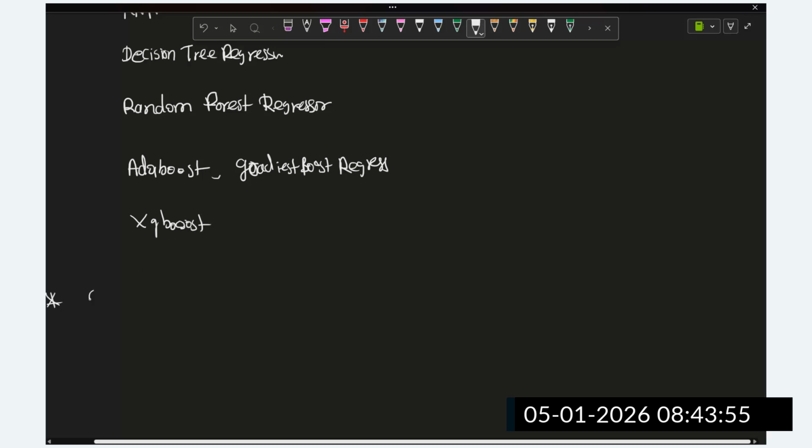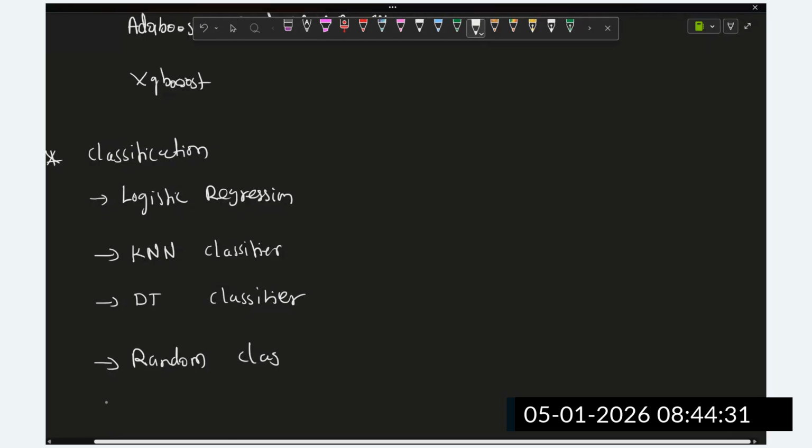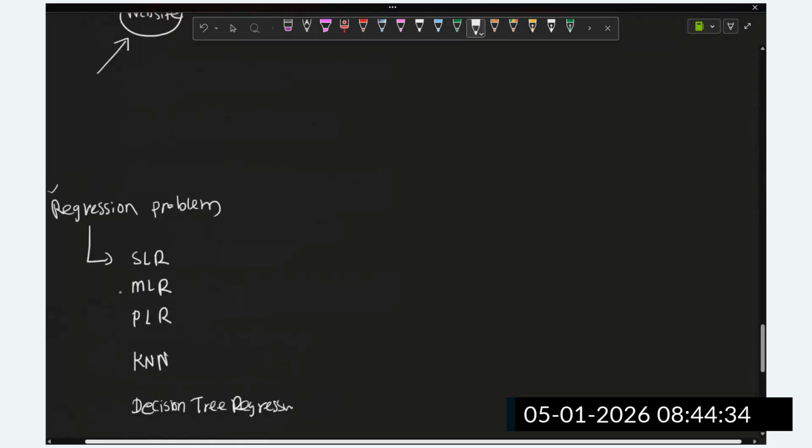Likewise for the classification algorithms, we are going to understand different algorithms. In the classification problem, we are going to understand logistic regression: what is logistic regression, and how can we implement it. Then the KNN classifier, the decision tree classifier, the random forest classifier, and likewise XGBoost and AdaBoost classifiers for the classification. So this is how we are going to understand it.